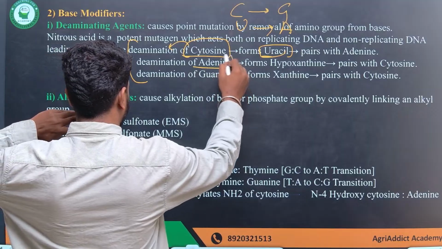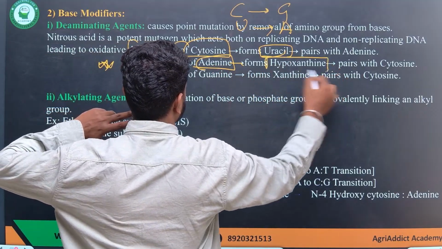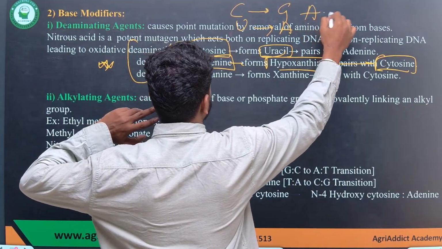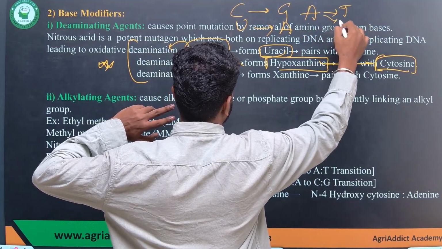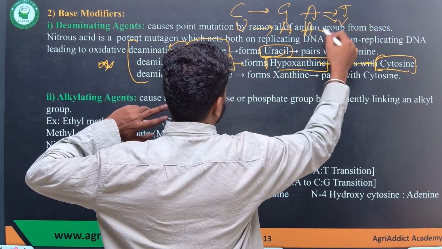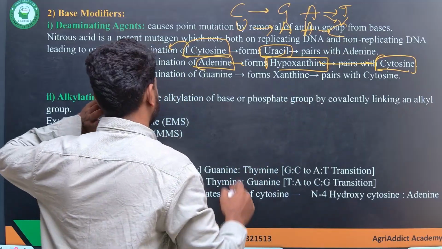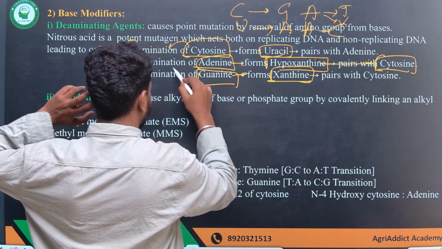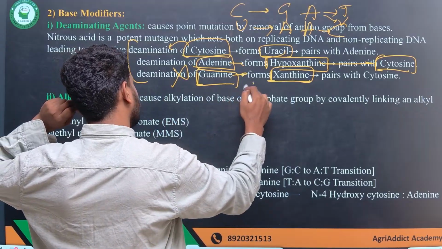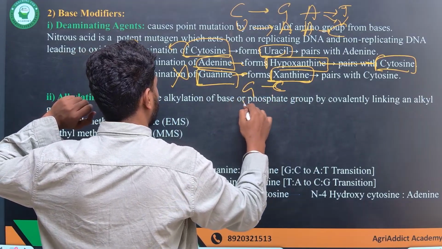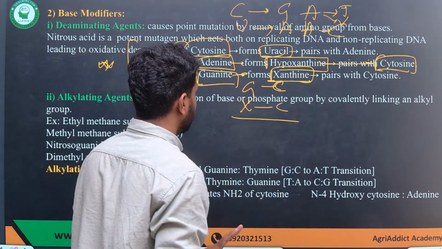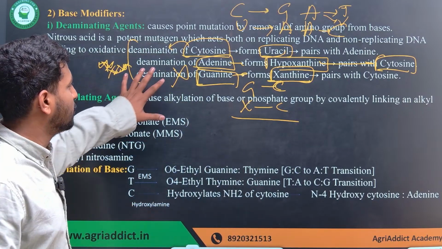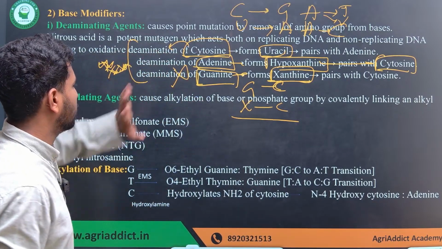Next, the deamination of adenine gives hypoxanthine, which pairs with cytosine. Originally, A pairs with T or U, but hypoxanthine pairs with C. Next, the deamination of guanine gives xanthine, but this has no mutation effect because guanine pairs with C and xanthine also pairs with C. But these three are important and will be directly asked in the exam. Please remember the deamination of all the nitrogen bases.